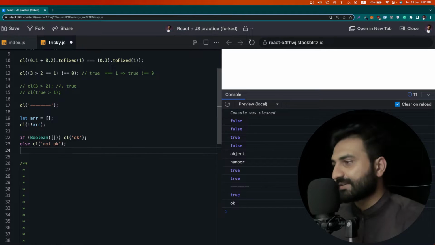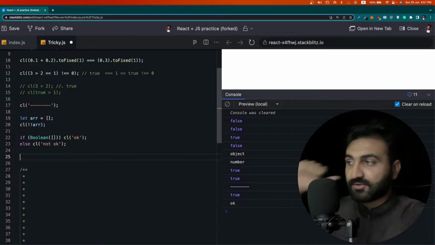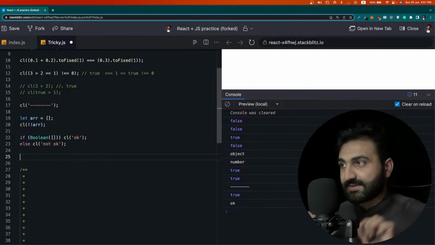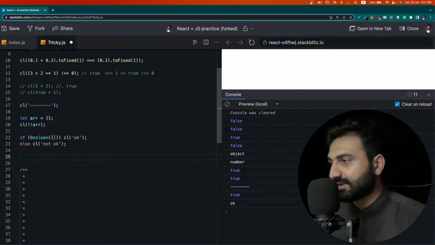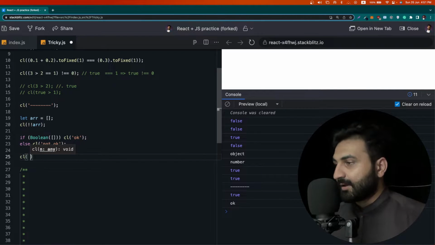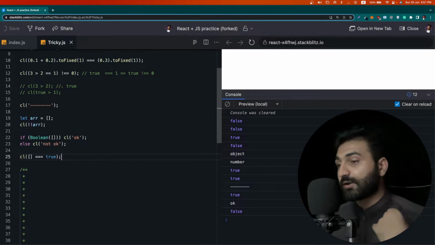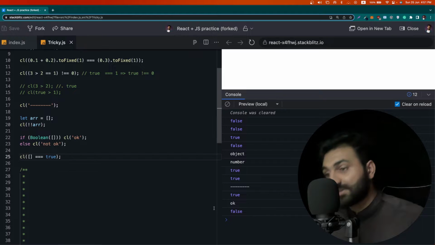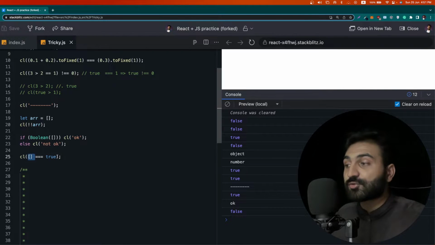And now let's quickly move on. I don't want to waste time on these things because I have cleared the behind-the-scenes concepts in our previous section. So now let's move towards the next tricky question, which is: what do you think, will this empty array be equal to true? What will be the output here? Will this empty array be equal to true? Now let's check the output. It is false. And why is it not equal to true?